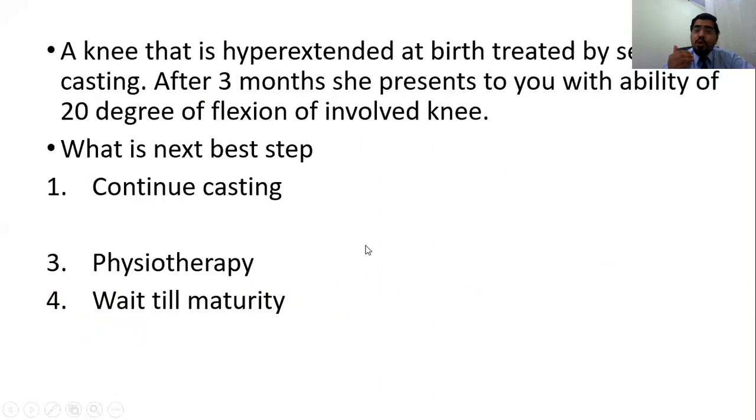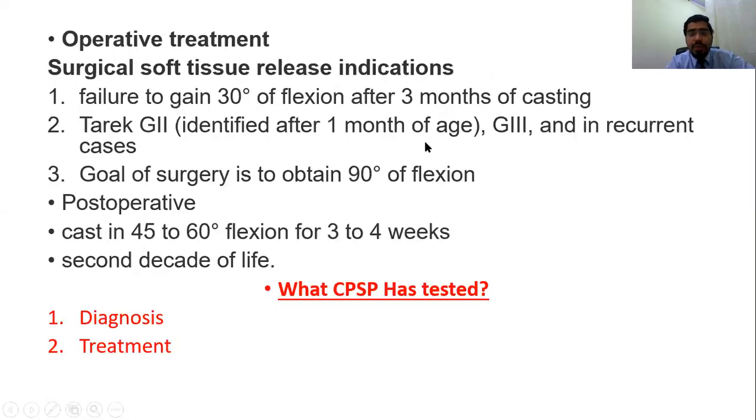In this question, first of all, go for the diagnosis. The diagnosis of this question is congenital knee dislocation. And the answer was surgery. The clue to this question was that after 3 months, she presents to you with the ability of 20 degrees of flexion of the involved knee. And if you see the indications of operative treatment, the operative treatment is for failure to gain 30 degrees of flexion after 3 months of casting.